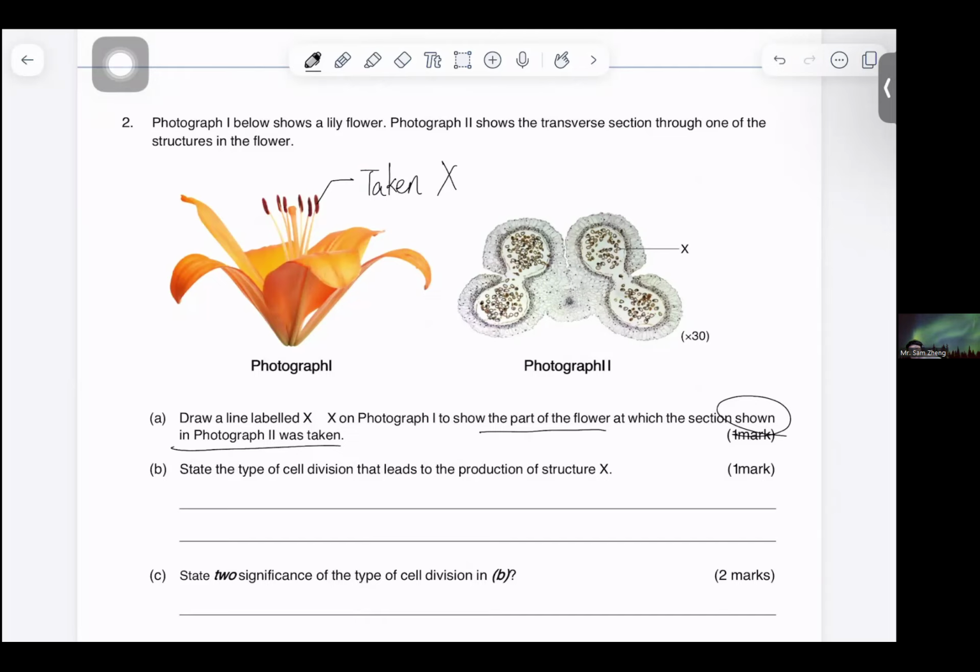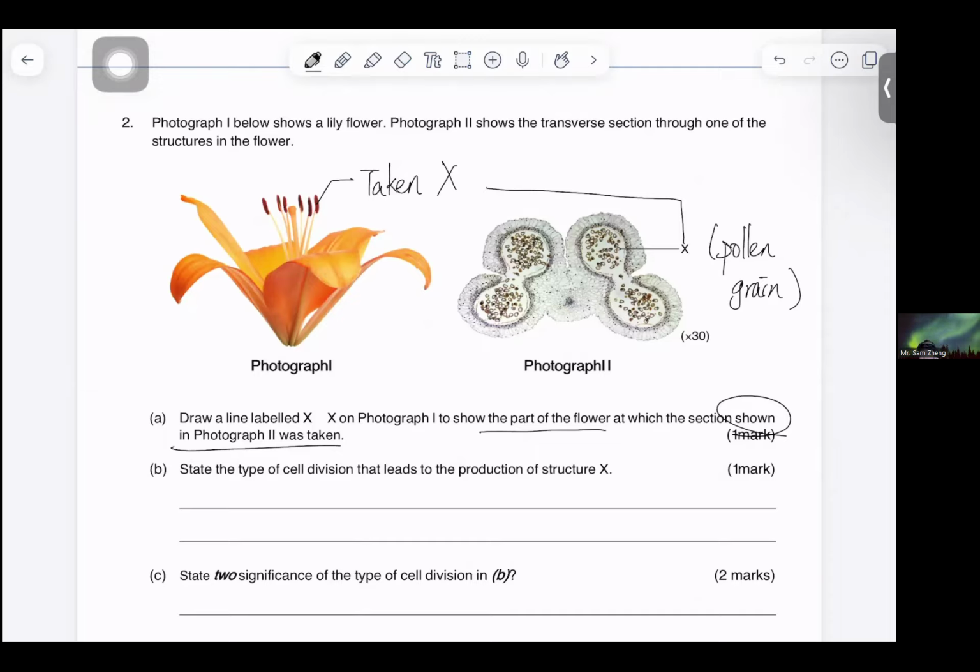So in this case, X will be the pollen grain, and these are extracted from the anther, the part that we labelled.